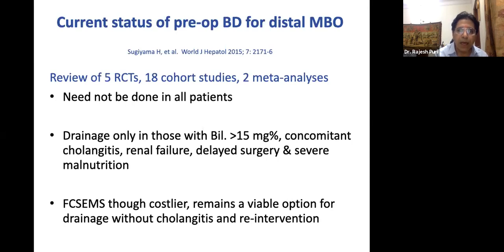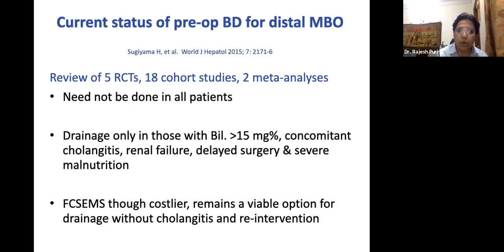And the conclusion was preoperative biliary stenting in distal biliary obstruction need not be done in all patients. As I discussed, it should only be done if the patient requires neoadjuvant chemotherapy, if the patient has a bilirubin of more than 15, or if the patient is in cholangitis. In these three groups you can do the pre-procedural biliary stenting.